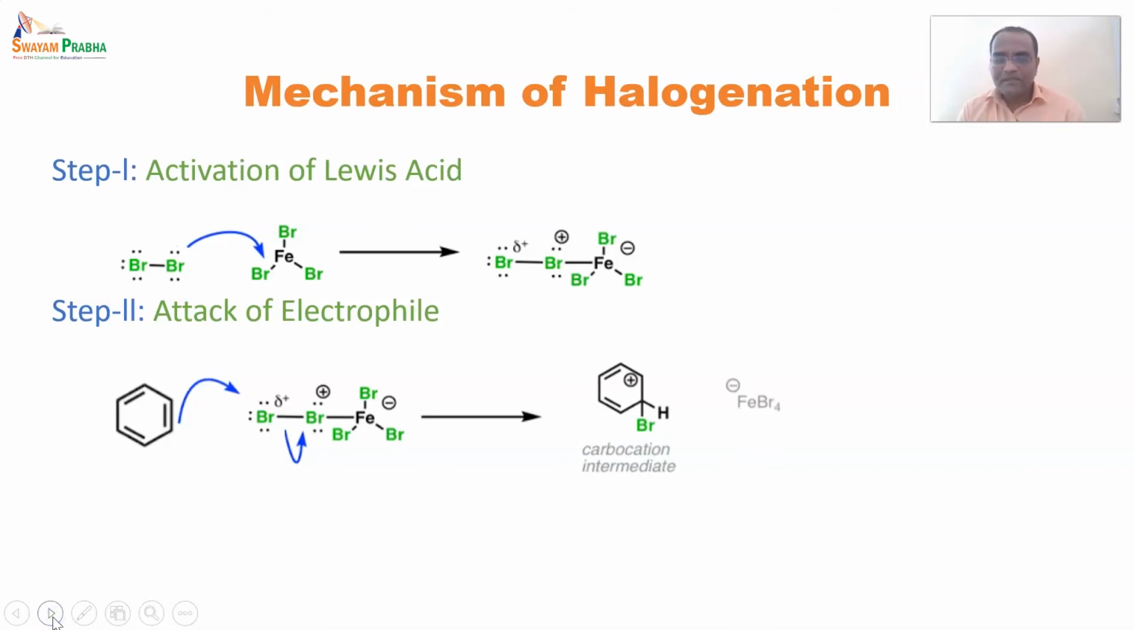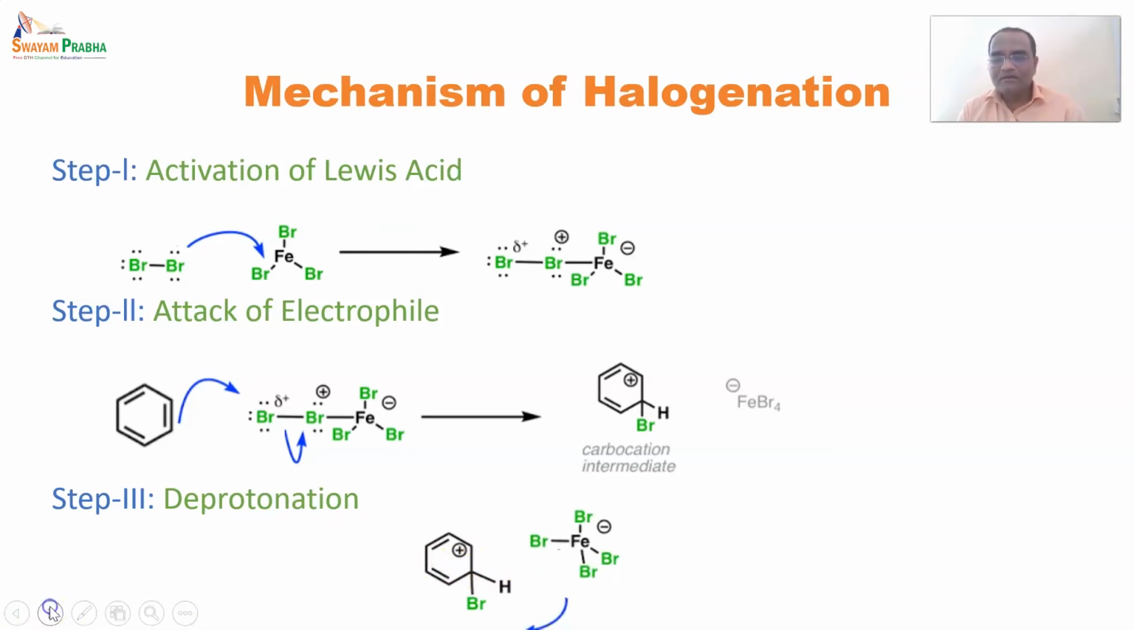Now it forms a carbocation intermediate. And the third step will be deprotonation of this carbocationic structure. Again the same thing: the electrons will be shifted from this hydrogen-carbon bond towards the carbon, and it will form a pi bond. And now this is our desired product, that is bromobenzene, plus HBr plus FeBr3.